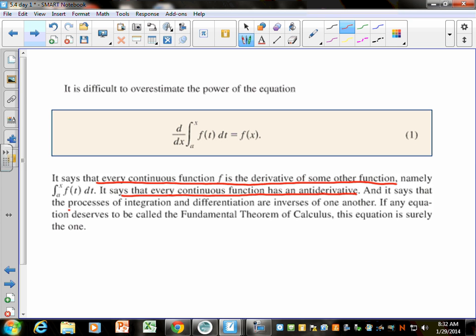It says that the processes of integration and differentiation are inverses of one another, which again is not news to us. We've been talking about that since we talked about what integrals and antiderivatives are. If any equation deserves to be called the fundamental theorem of calculus, this equation is surely the one. I didn't write that. Your book did. It's a funny book. Anyway, this says 3 different things. Every continuous function is the derivative of some other function. Every continuous function has an antiderivative, and integrals and derivatives are inverses of each other.